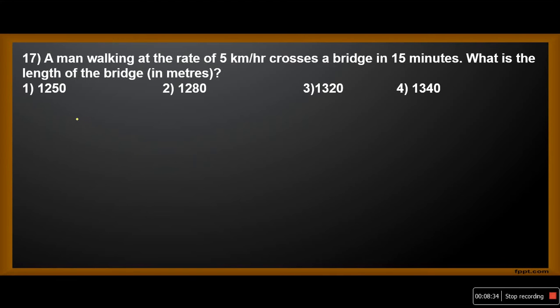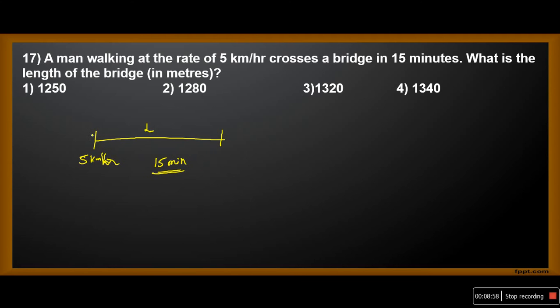A man walking at a rate of 5 km per hour crosses a bridge in 15 minutes. What is the length of the bridge? Here, let this be the length of the bridge. He is traveling at what speed? 5 km per hour. How much time he took? 15 minutes. He took 15 minutes.